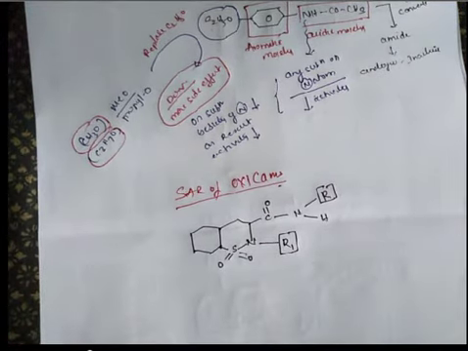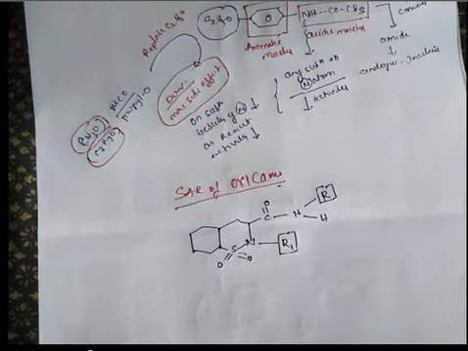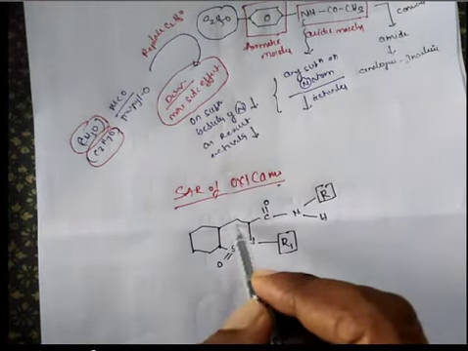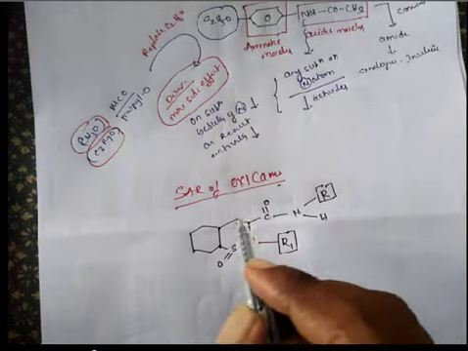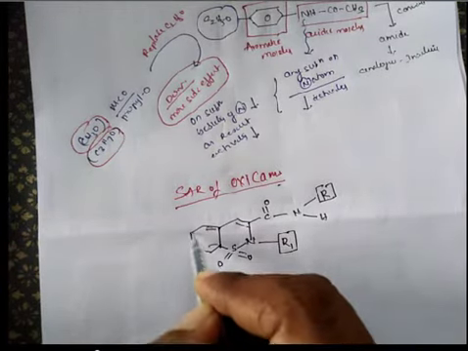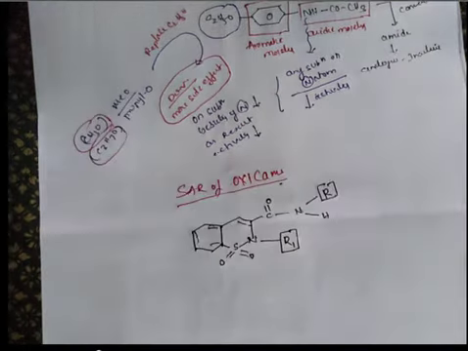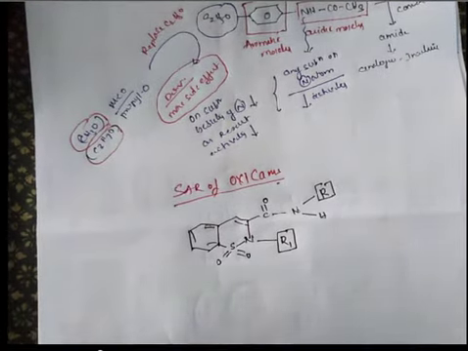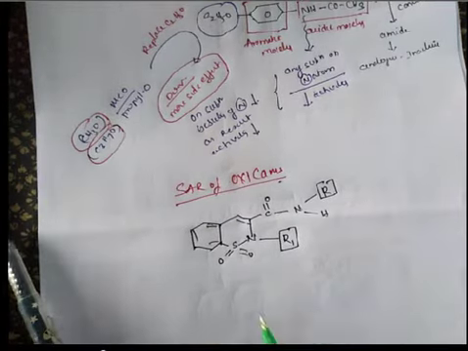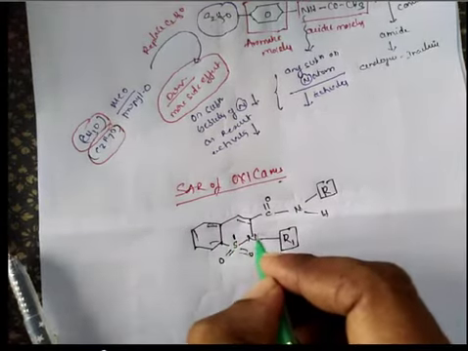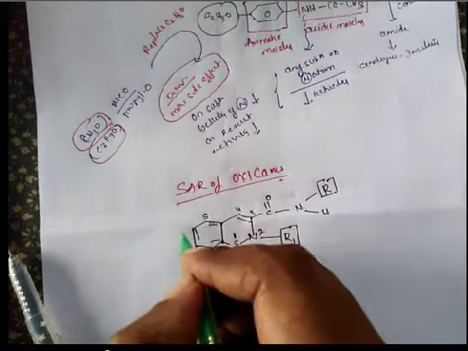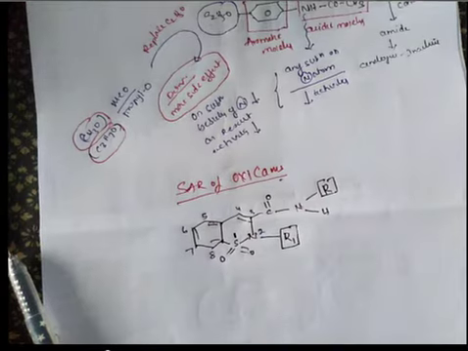Coming to the numbering, how will we allot numbers? First you have to write the double bonds, then the next double bond appears here. Give numbering 1 2 3 4 5 6 7 8.